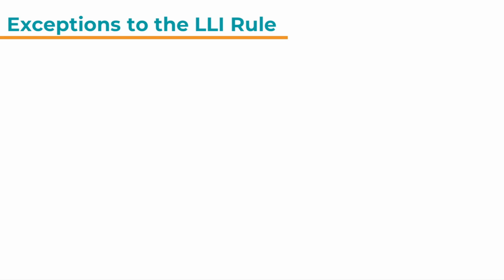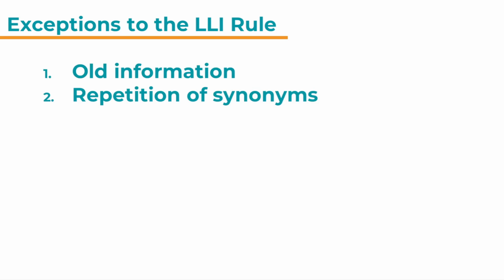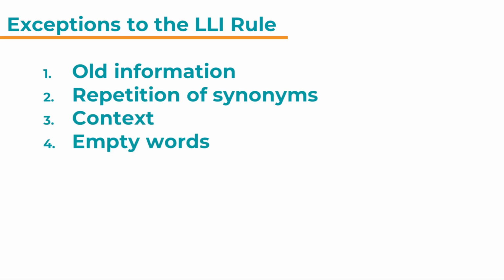Hi everybody! In this video we're going to have a look at exceptions to the last lexical item rule. There are several exceptions. Number 1, old information. Number 2, repetition of synonyms. Number 3, context. Number 4, empty words. And number 5, contrastive stress. We'll look at each of them in detail now.